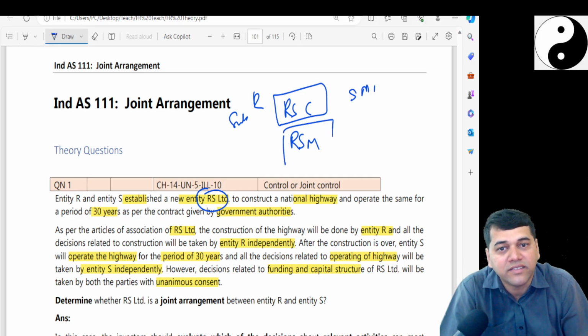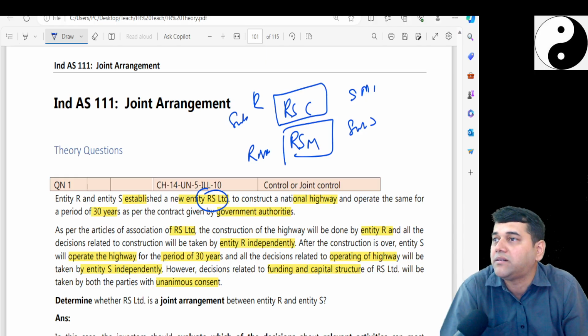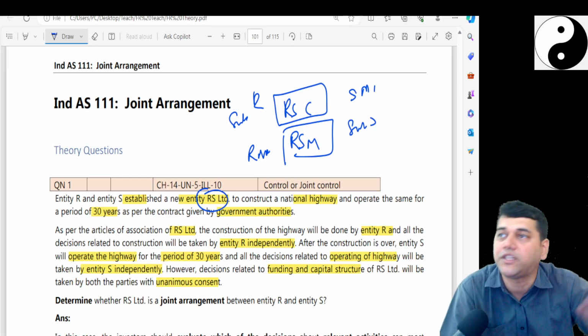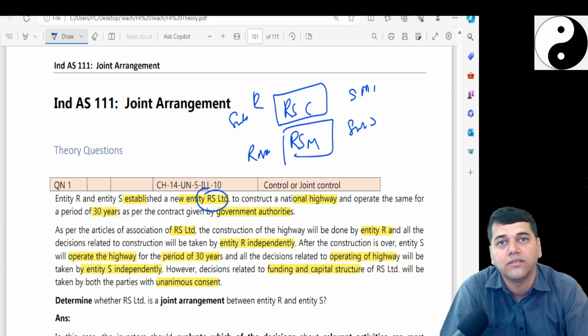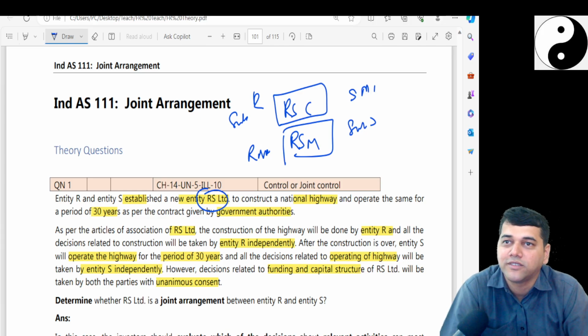If RSM, it is a subsidiary of S and R would be the non-controlling interest. But they have one company, which is going to live for 30 or 35 years from now: 5 years for construction, 30 years for maintenance. Now what is it? Is it a joint arrangement? Where is the unanimous decision?